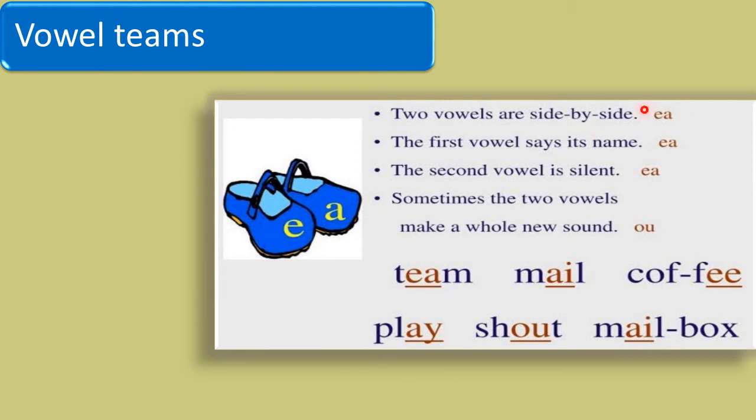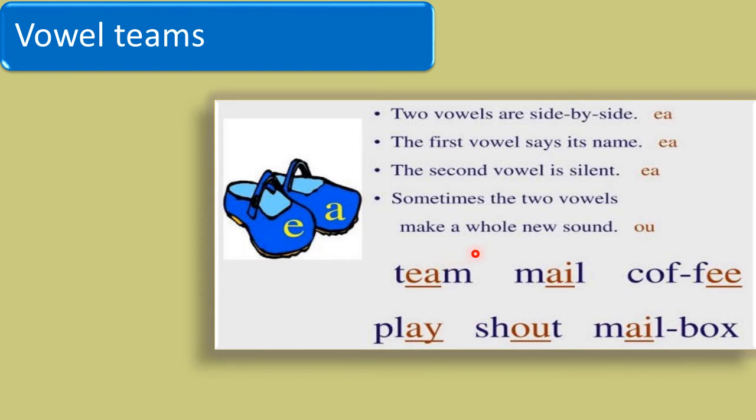See here, EA is a vowel team, E is one vowel and A is another vowel. The first vowel says its name and the second vowel is silent. In this, the first vowel is active and the second vowel is silent, and as the second vowel is silent, the first vowel represents its sound.